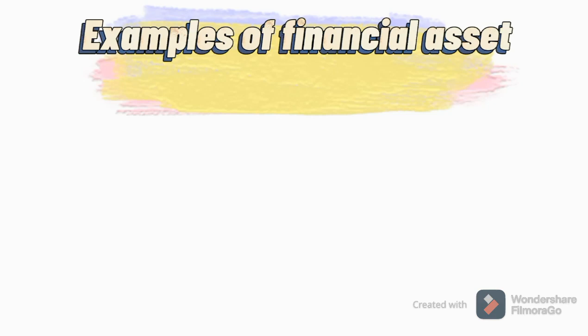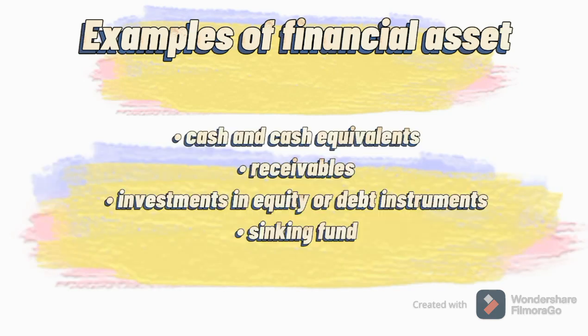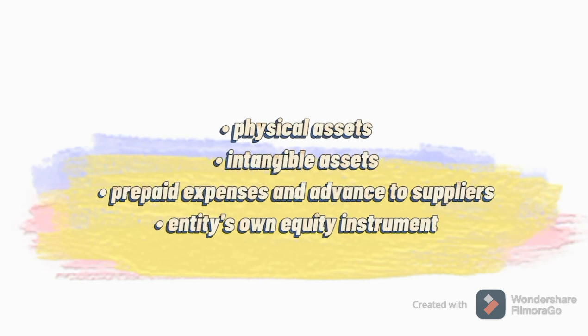Examples of financial assets are cash and cash equivalents, receivables, investments in equity or debt instruments, and sinking fund. On the other hand, physical assets, intangible assets, prepaid expenses and advances to suppliers, and the entity's own equity instruments are not financial assets.